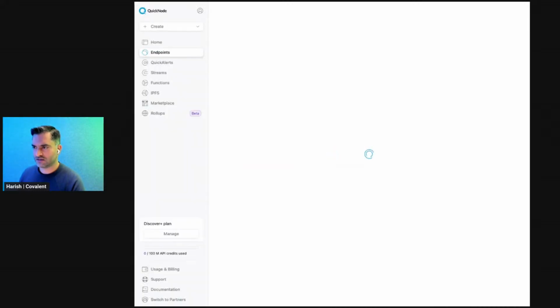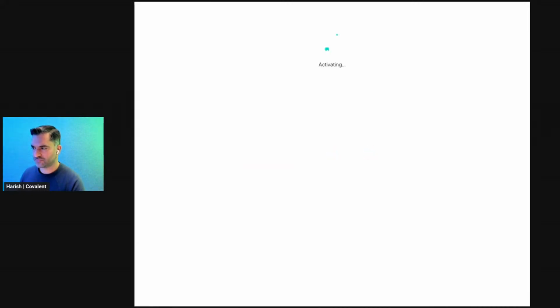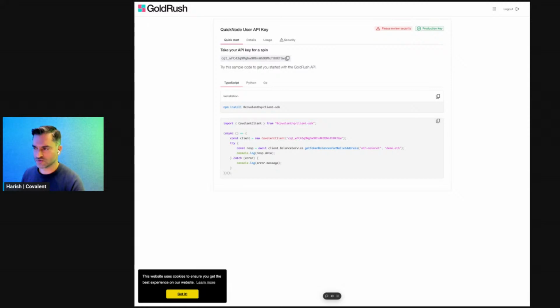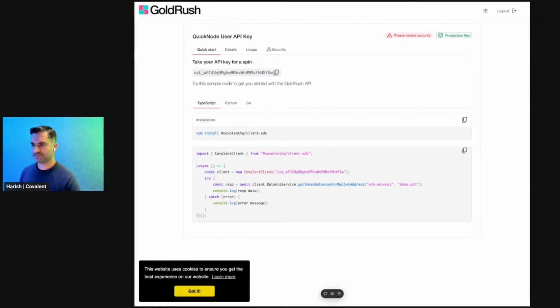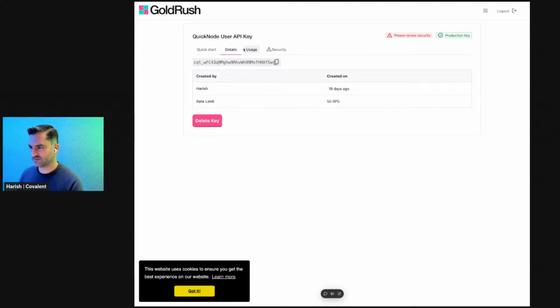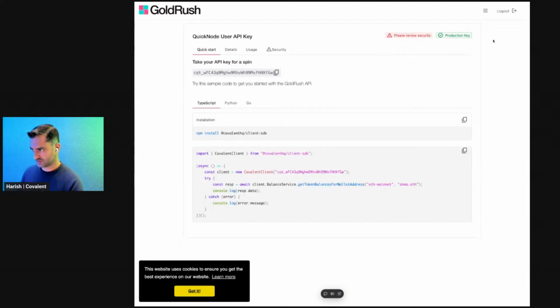So if I click on sign into the dashboard, this will then SSO into the GoldRush platform. And so here is my API key. And I can see some code snippets here. I can see some of the additional details, usage, etc. But I'm going to leverage the information around the API key to then be able to go ahead and use all the GoldRush tooling.